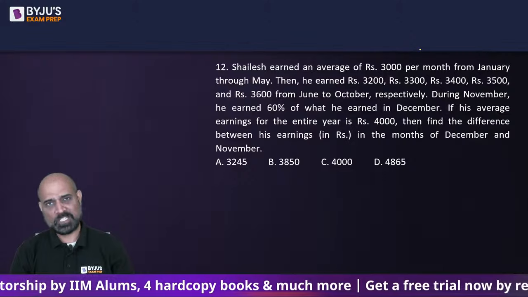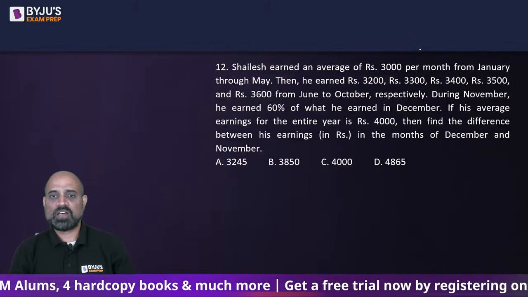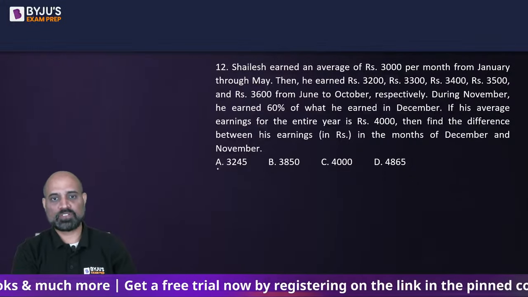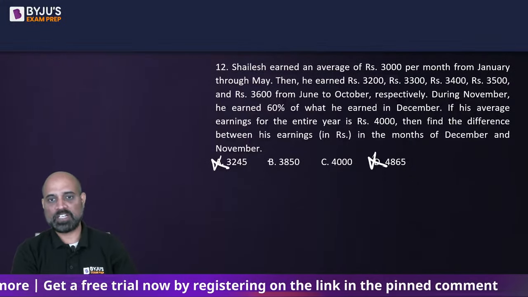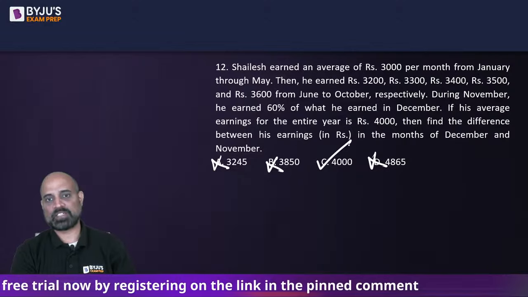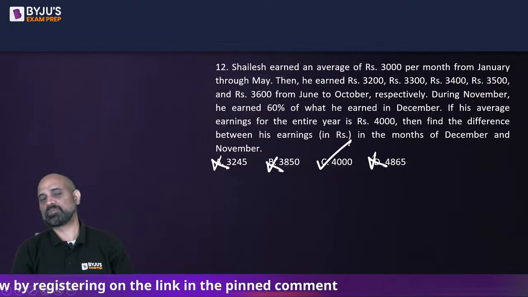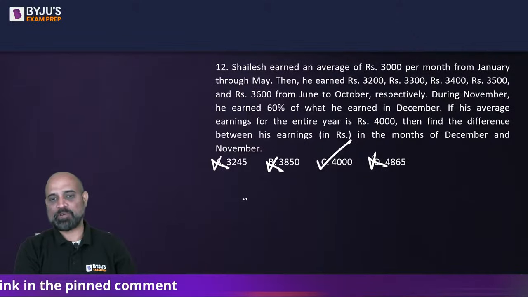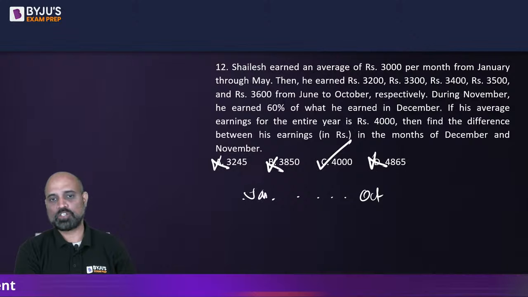So it should be 40% of something. 40% of any number should be in the table of 4. These are not in the table of 4. How simple it was. See, I don't care about what happened up to October. January to October has nothing to do with me.